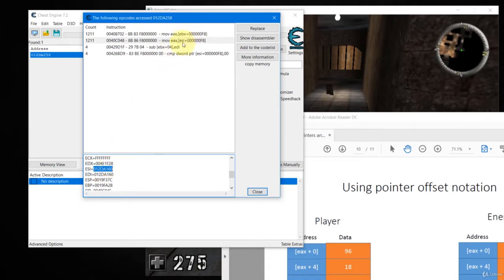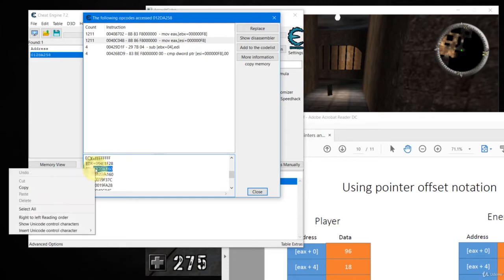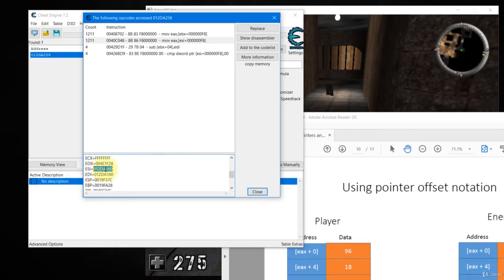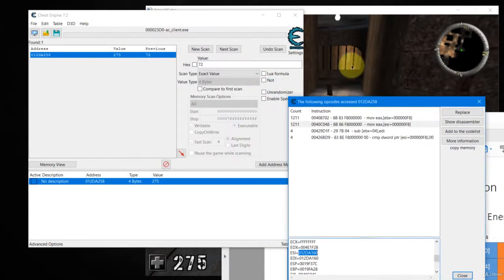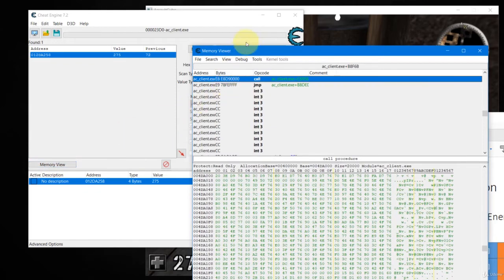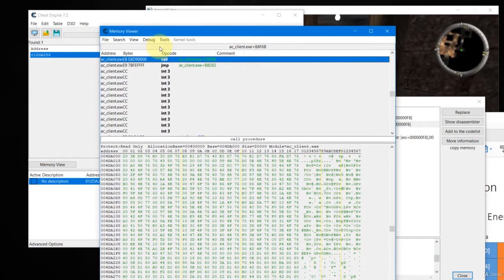Note that if you get the wrong one, you can always come back and try the other values, but normally the base address for the data structure is ESI. Alright, so let's try this first. Copy this ESI value, and then you can close this now, or you can leave it here, and then we can go to the memory view, click memory view to open the memory view panel.